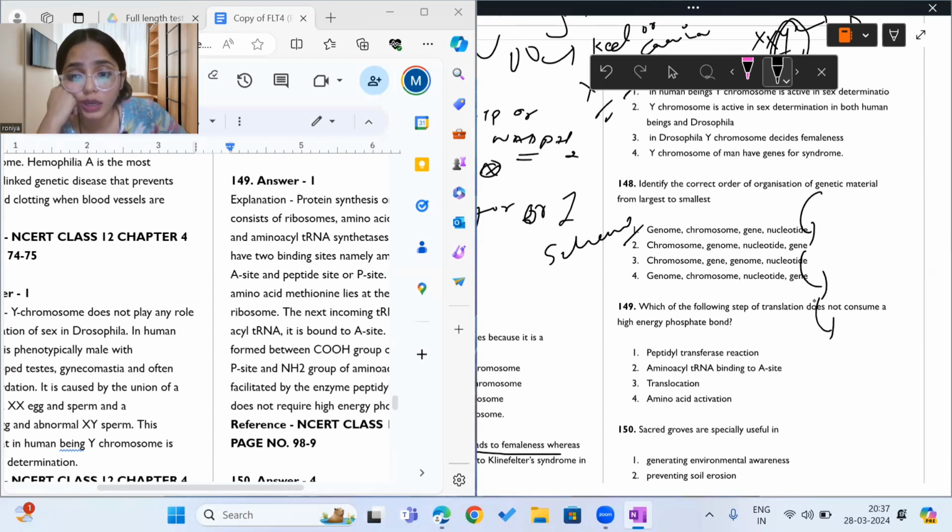Amino acyl tRNA binding: binding of amino acyl tRNA to A site of ribosome is an energy consuming process. Translocation itself is an energy consuming process. Amino acid activation is also an energy consuming process. So the only option left is peptidyl transferase, an enzyme which forms peptide bonds.